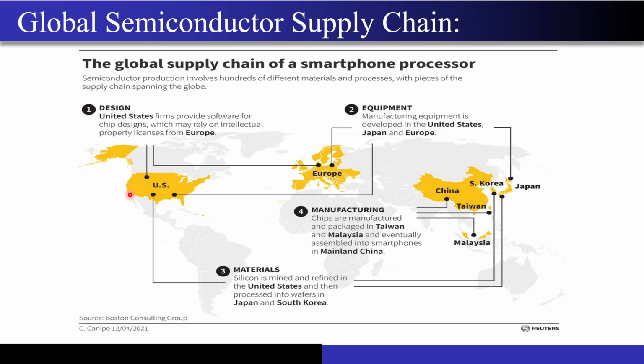So now let's first look at the US. What is the contribution of the US in the global supply chain? They have taken the example of the smartphone processor. So now the companies that you see, Synopsys, Cadence and all, if you look, they are listed on the US stock exchange.